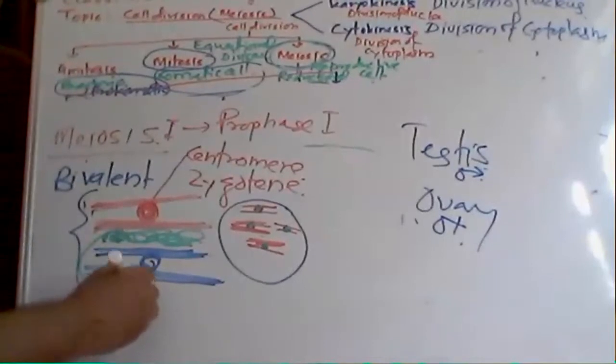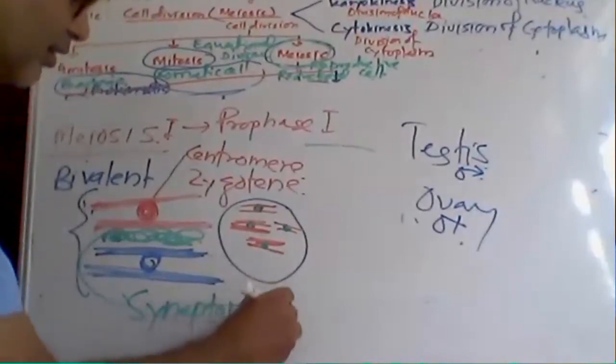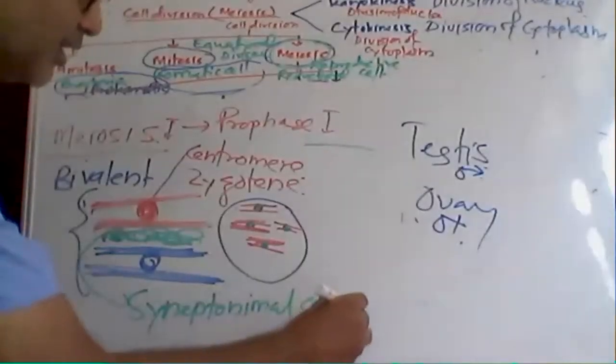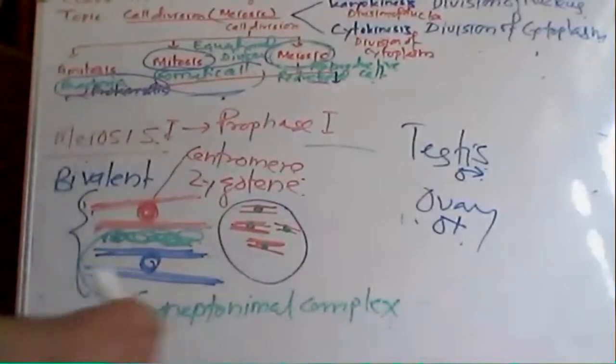So this one is known as bivalent. Bivalent chromosome means there is protein material between these two, that is the synaptonemal complex. The synaptonemal complex helps in pairing of the two chromosomes.